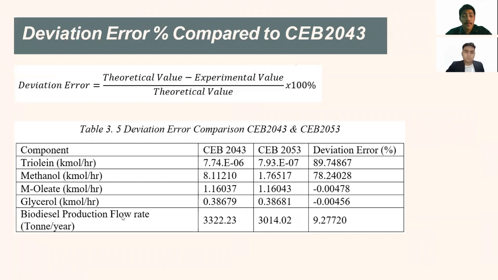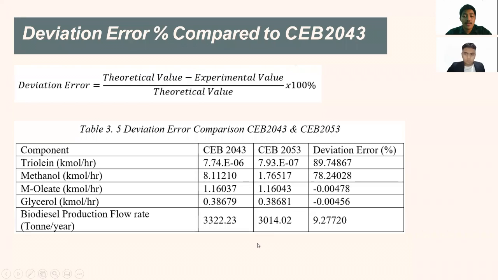And now for the comparison of process modeling and simulation to reaction engineering one. This is the deviation error percentage compared to CEB 2043, and we can see that the general equation for deviation error is equal to theoretical value minus experimental value divided by theoretical value times 100%. Now we can see in the comparison between the two subjects, for the reactants, which are triolein and methanol, the deviation error is positive, and it's quite big.